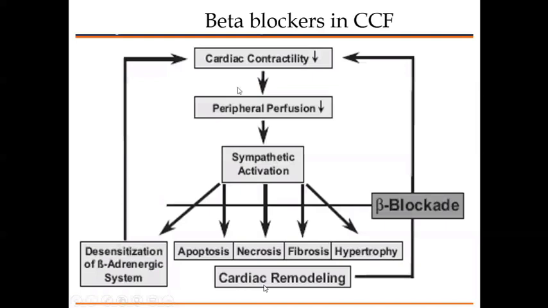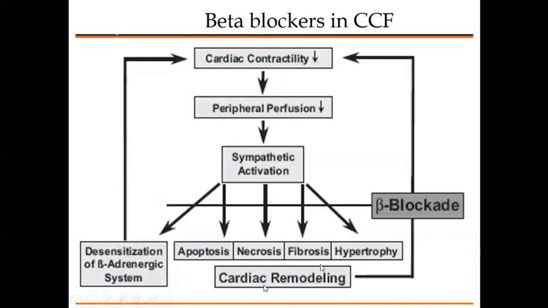So we are stopping this process of apoptosis, necrosis, fibrosis, and hypertrophy, which is called remodeling, and we are blocking the sympathetic activation. Hence, if you are asked the role of beta blockers, you have to write the positive effect.